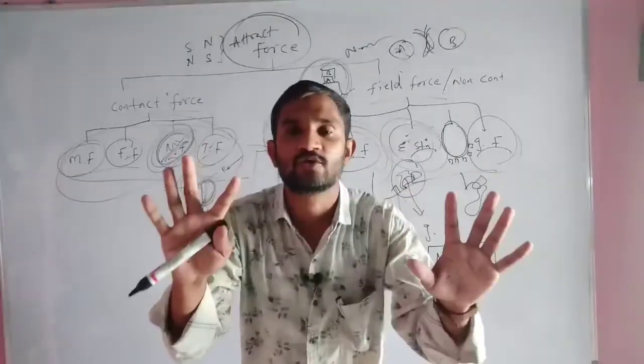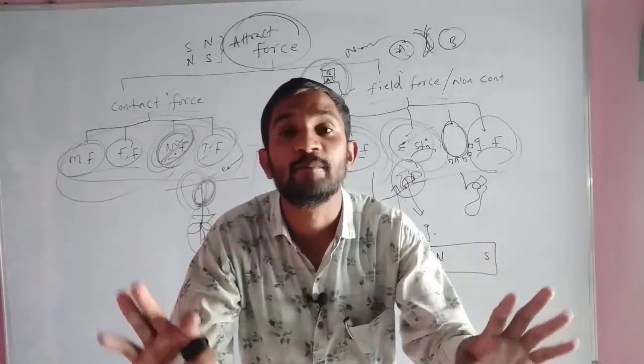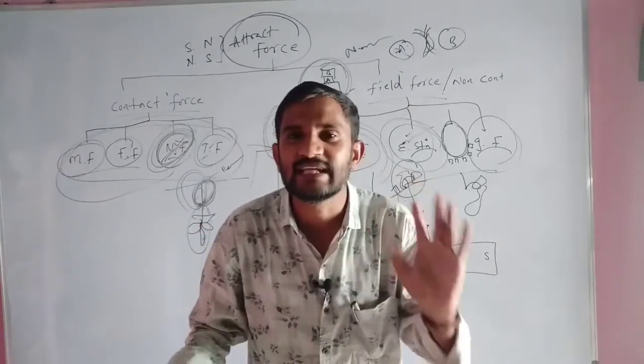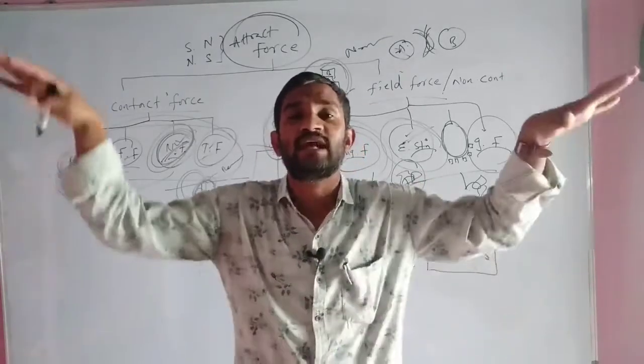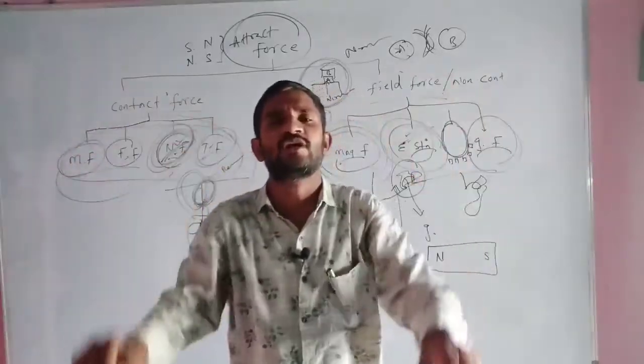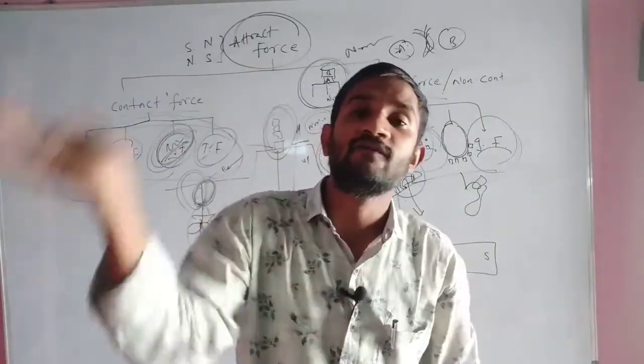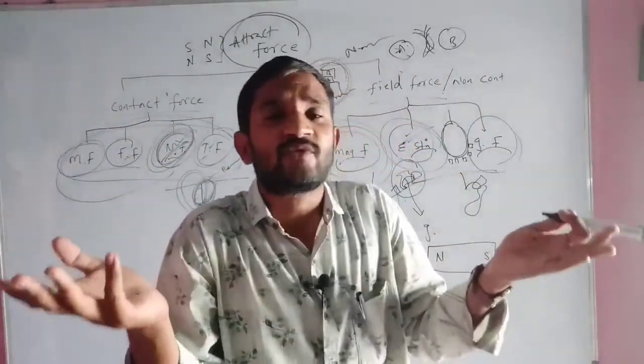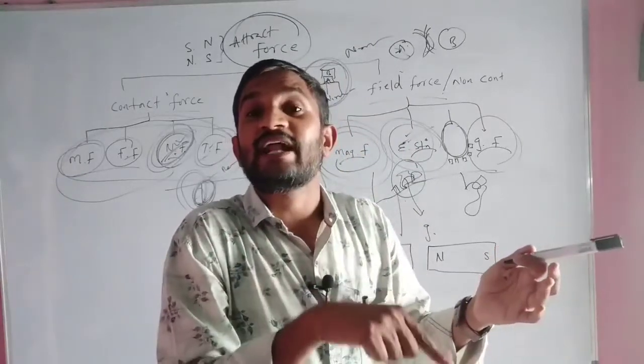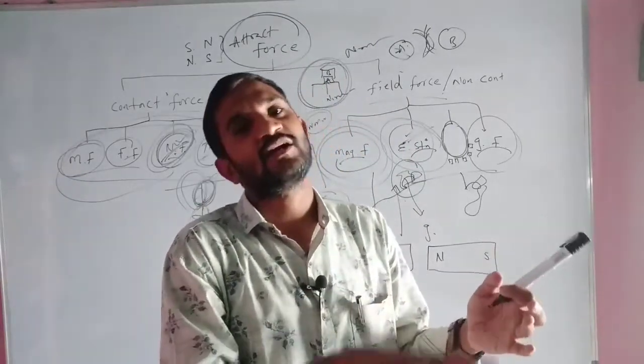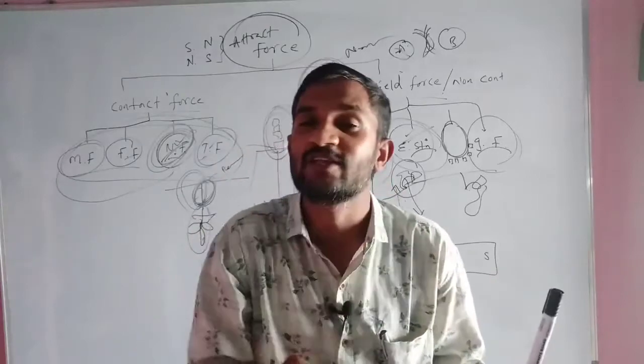Suppose you have to throw one of your friends from the building. Don't actually do it, just think about it. At that time, will he stay in the air simply like that? There is no chance to stay in the air. He will fall down only. Why is he falling down? The gravitational force is working in between the ground, that means the earth, and your friend.